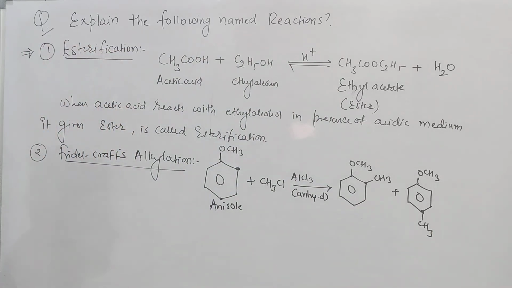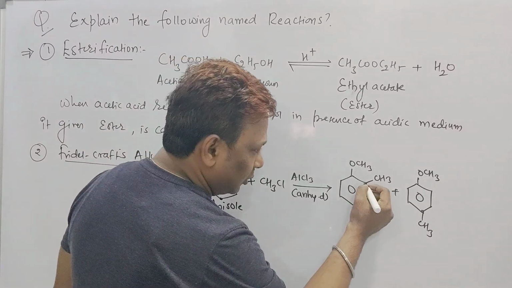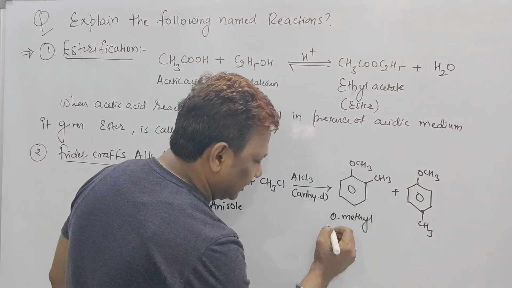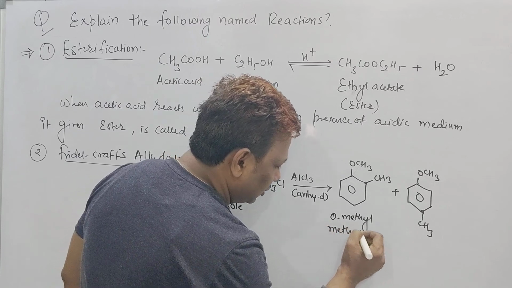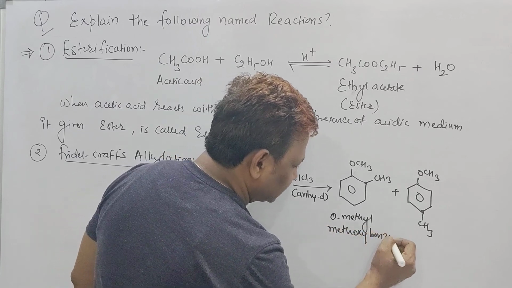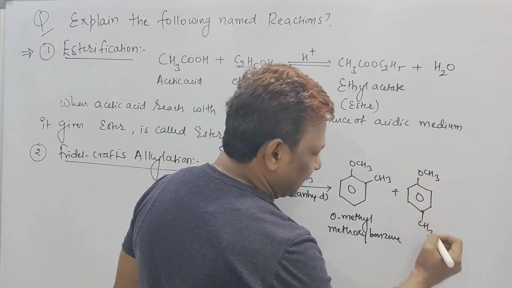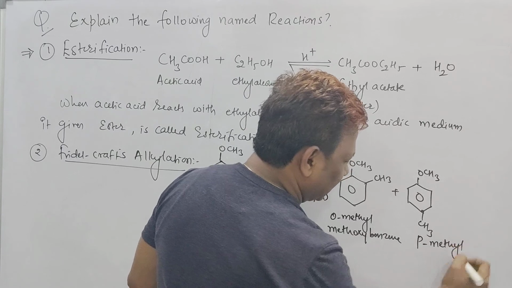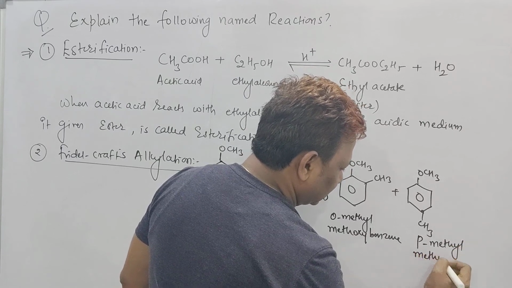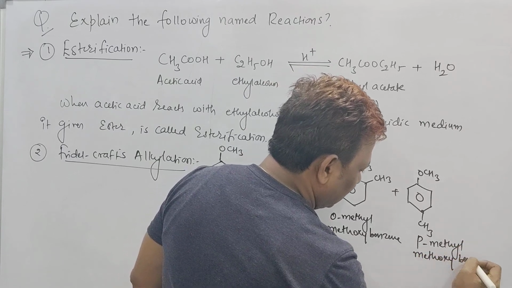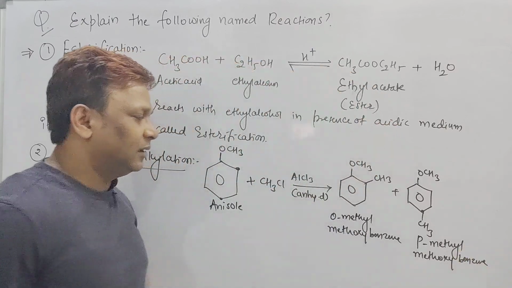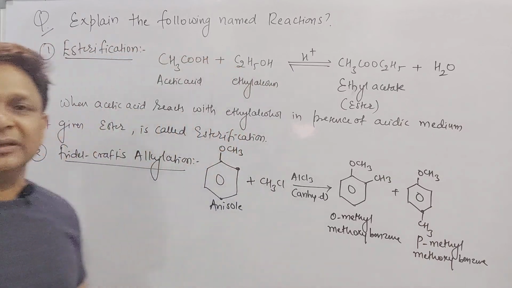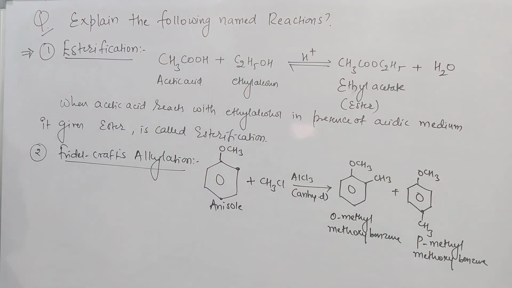Ortho methyl methoxybenzene. Here, this is what I say, beta, ortho methyl, o dash means ortho, methyl methoxybenzene. And this is what I say, beta, para position, so para methyl methoxybenzene. Ortho methyl methoxybenzene and para methyl methoxybenzene, these are the two products which we got here.